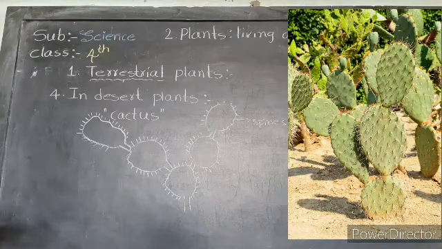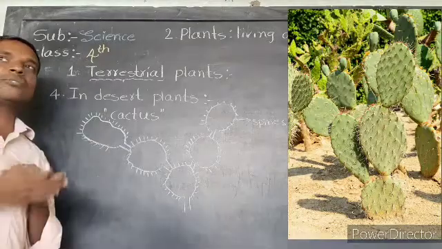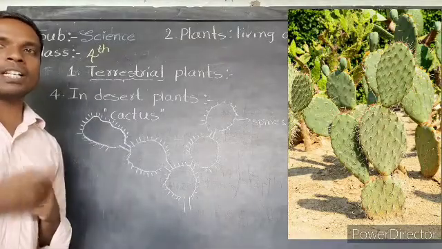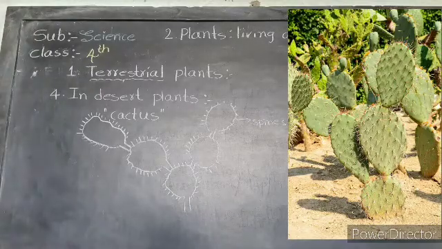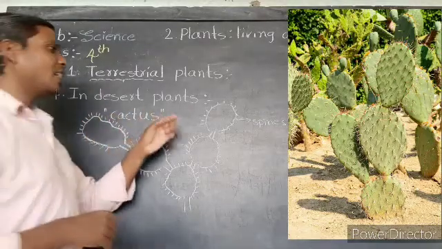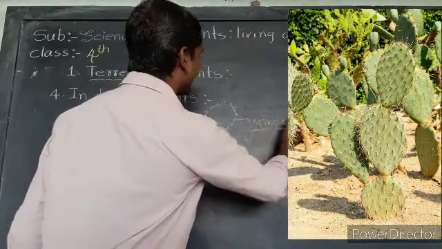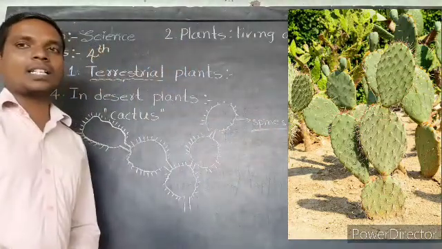So why does the cactus have spines instead of leaves? Because the spines prevent the loss of water.